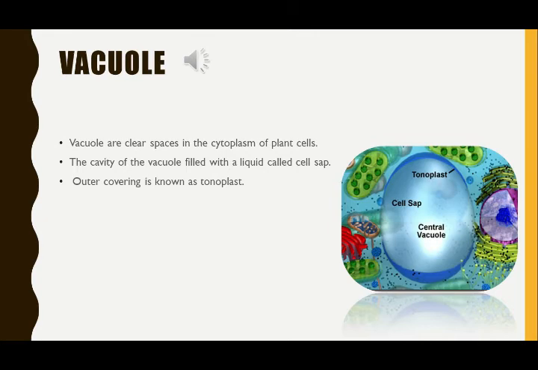The functions of the vacuoles are as follows. They help in storage of food, water and other substances. They store pigment that gives color to the plant structure such as petals. They may accumulate waste product and byproduct of metabolism. They create turgor pressure and thus maintain the shape and rigidity of the cell.